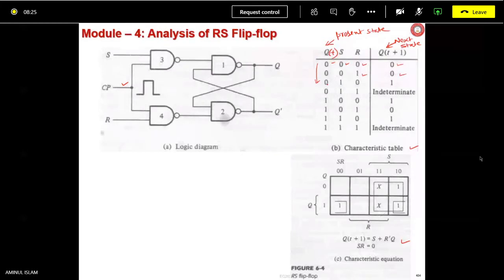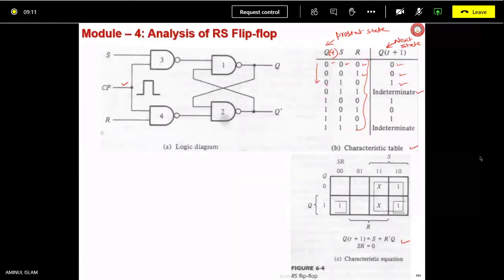But here, when 0, 1, 0 is the input, this side is the input side in this truth table. So 0, 1, 0, S equals 1 means set state, Q(t+1) is going to be 1. And Q equals 0 and SR equals 1, 1 is the indeterminate or undefined state, which is not actually to be used.